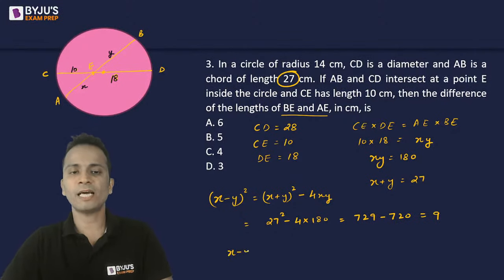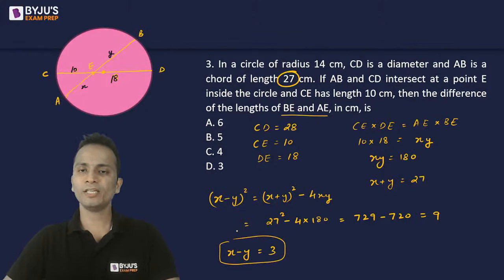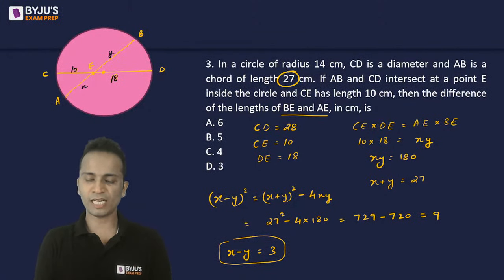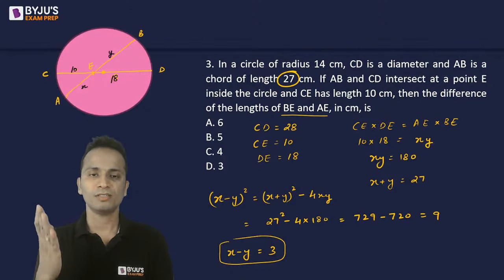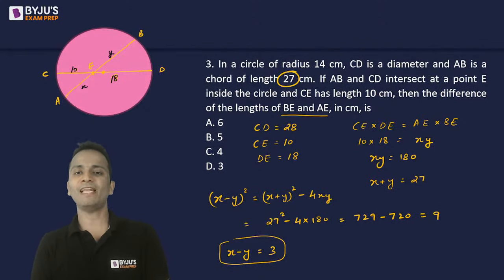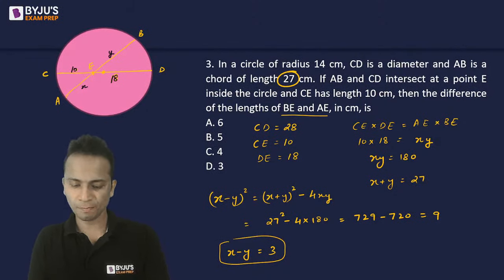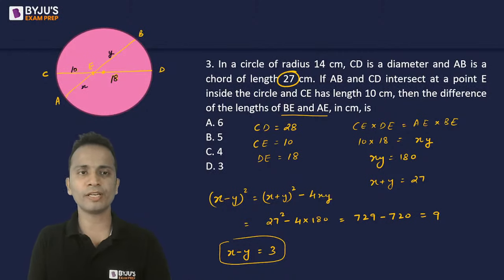From here, I can say that X minus Y will be equal to under root 9, that is 3. So there is no need to find out the values of X and Y. I have directly calculated the value of X minus Y, which was asked in the question. So Ankit, this is how you can find out the answer.